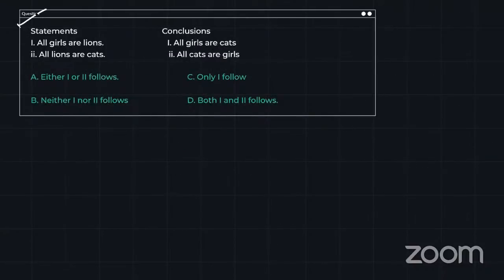I told you syllogism, and this next problem is from syllogism only. Statement: all girls are lions, all lions are cats. Conclusions: all girls are cats, all cats are girls. An easy one, try it. At least for this one I can expect the answer, guys, because this is a simple one and it will take only 2-3 seconds to solve. But I can see your comments after some delay, so that's why I'm giving you time, half a minute.